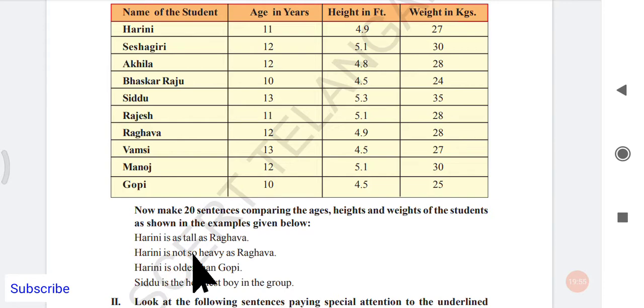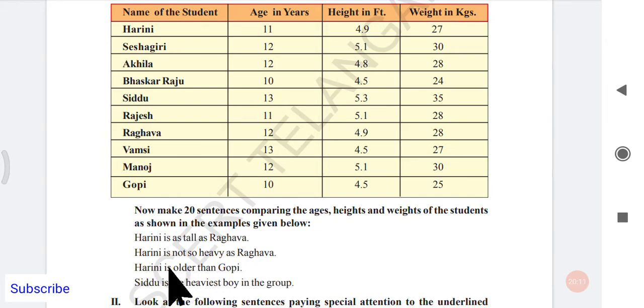Okay, for example, if they are equal, Harini is as heavy as... but since she is not as heavy as Raghava, we have to say it in a negative form, that is, Harini is not so heavy as Raghava.